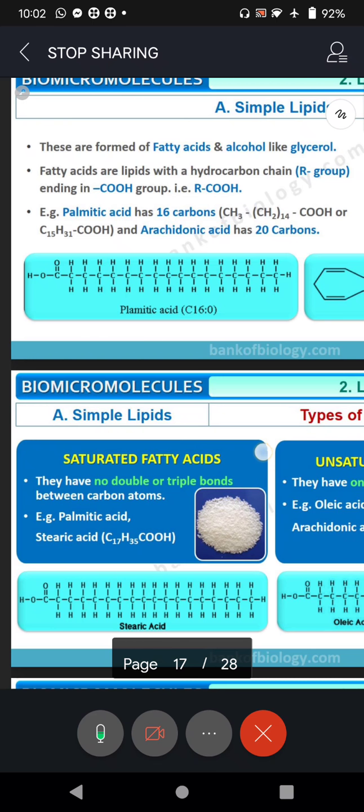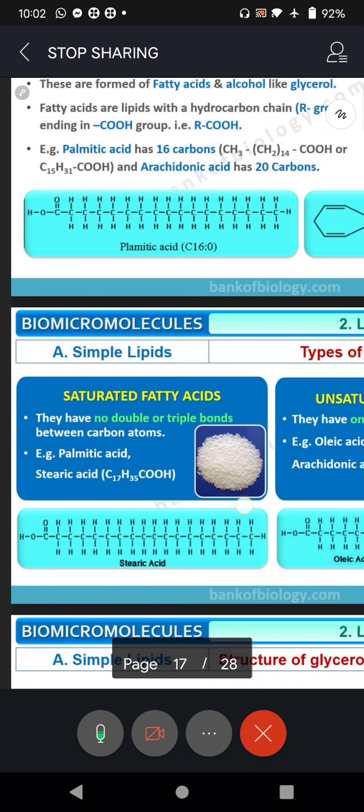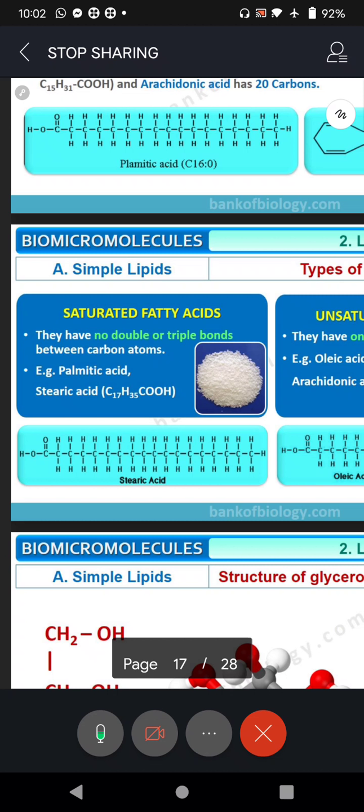Then in those simple lipids only, you get two types again. Saturated fatty acids have no double or triple bonds between carbon atoms. That means you must have seen some molecules have within them either a double bond or a triple bond.